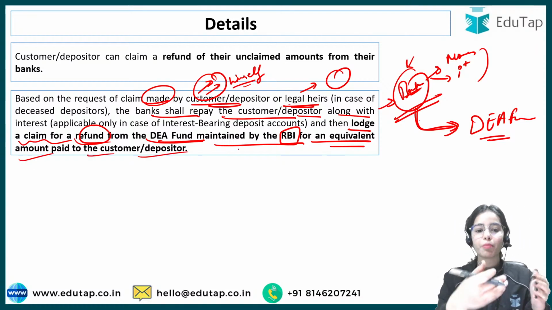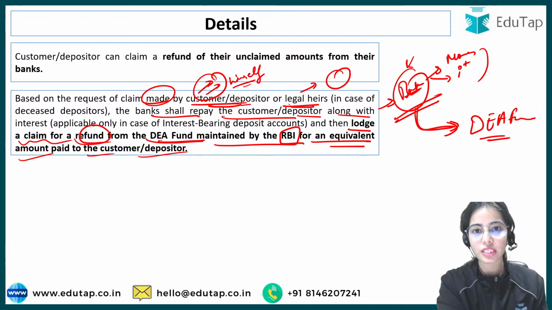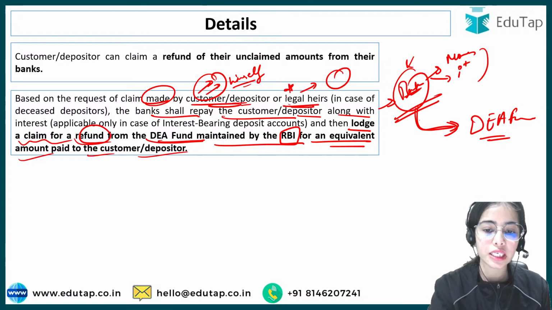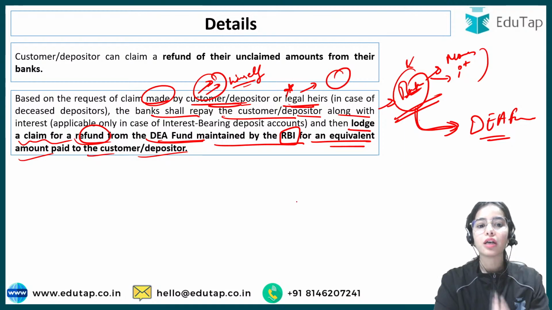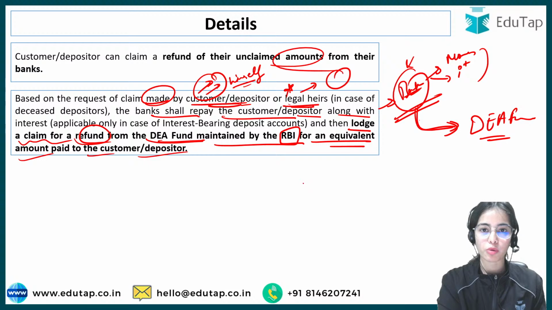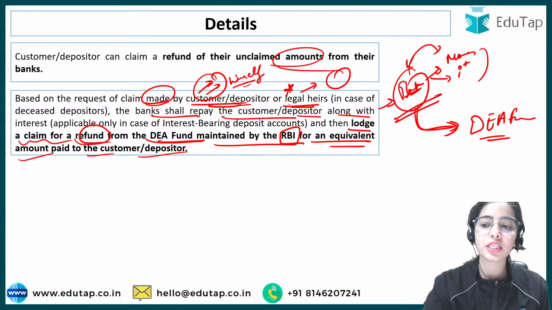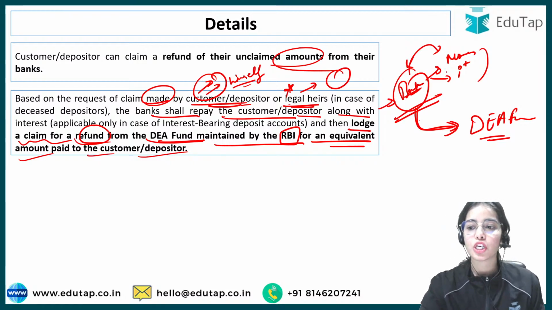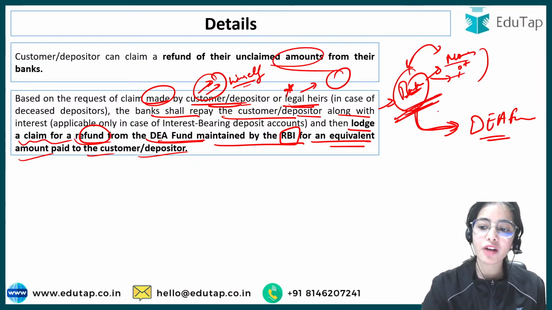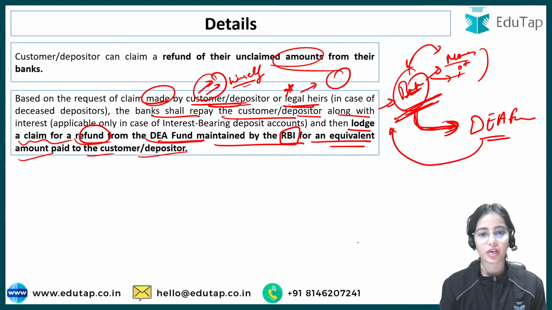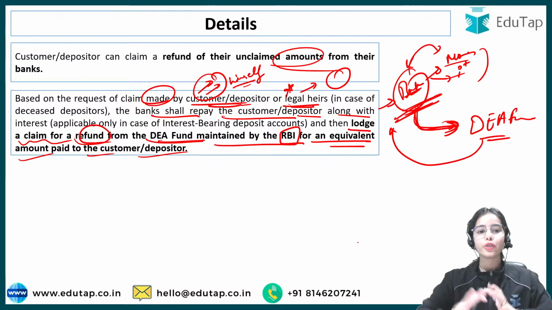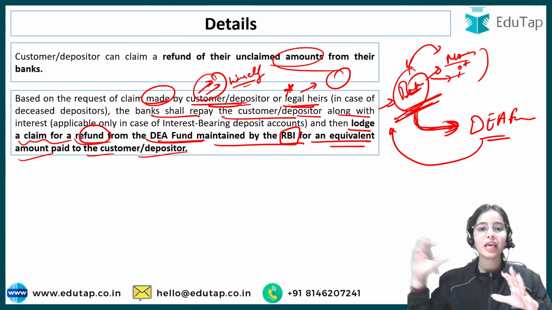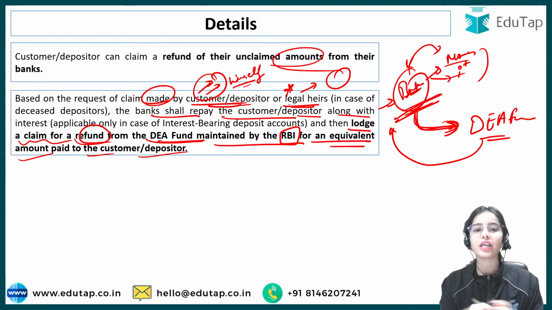So if the customer or depositor is coming with the documents, or if the legal heirs are coming demanding their money after 12 years, after 13 years, after 14 years, the bank has to return the amount because it is the money of the depositor, it is the money of the people. So that has to be returned. Then the bank will claim the money from the DA fund. So that is the duty of the bank, to give the money when the depositors are coming and to claim the money from the DA fund later on.